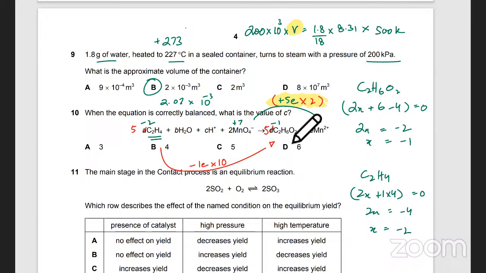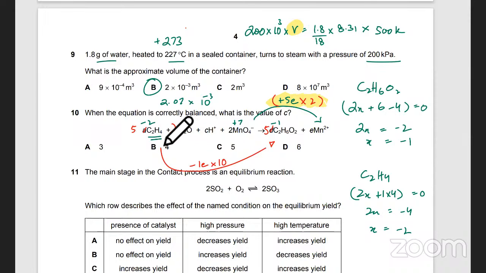Now balance the remaining things, okay? So oxygens, how many oxygens do I have now? 10, right? Yes, 5 times 2. Then 8 is already here, so I need 2 oxygens over here. So B would be 2.